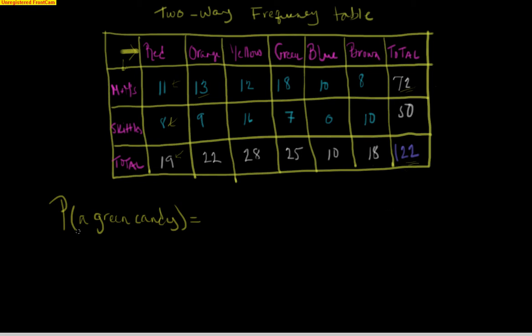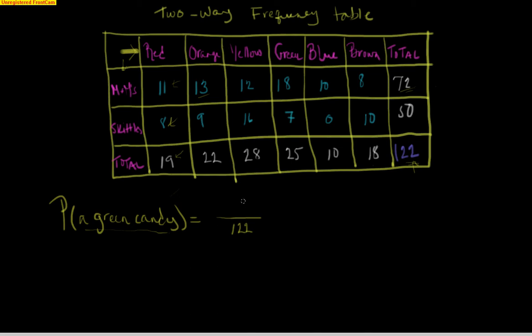So what is the probability of a green candy? Well, if the formula for the probability of an event is the number of ways we can get what we want out of the total possible outcomes, we'll go ahead and make a division line here. Sometimes it's best to start with the denominator. What are my total possible outcomes? In other words, how many candies were in my cup? Well, there were 122 candies in the cup, so there's 122. That's the total possible choices. If I stick my hand in and pull out something, it's going to be one of those 122 candies.